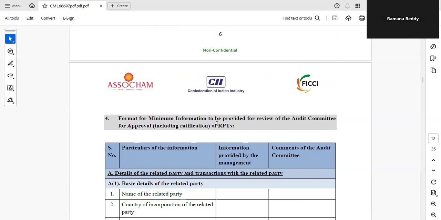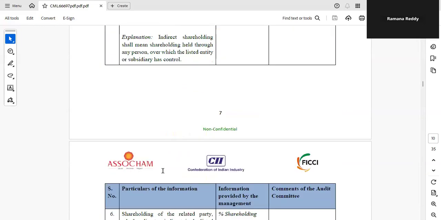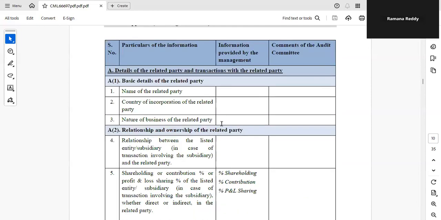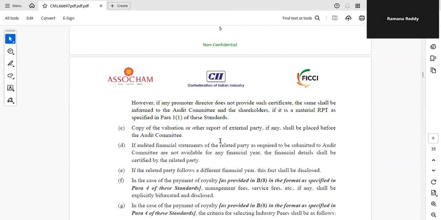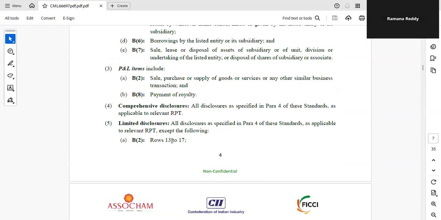Para 4. This is the para 4. Format of minimum information to be provided for review of the audit committee for approval, including ratification of RPTs. Here it is given, under B, other transactions are given. Even under A also, what is the information required? Like if it is a related party, name of the related party, country in which it is incorporated, nature of the business, like that. Just for having an idea, I am showing this. Then we will come to that.